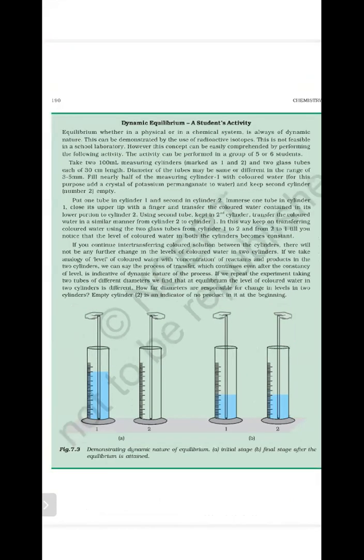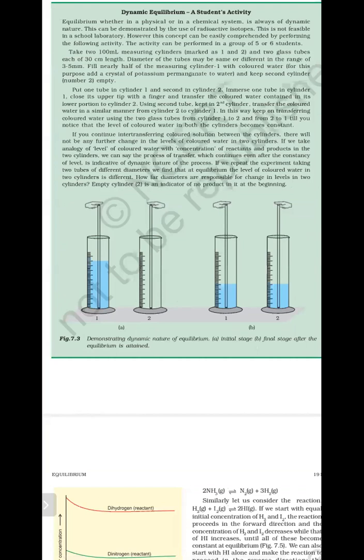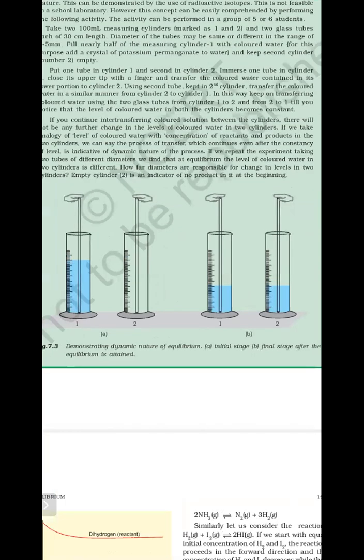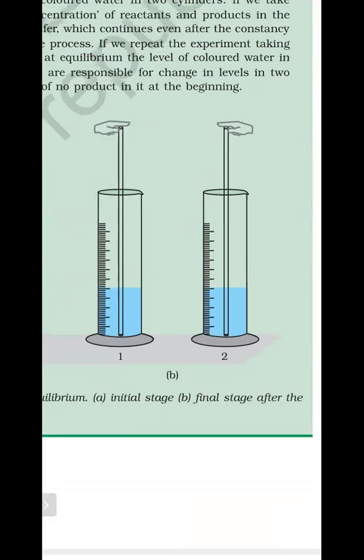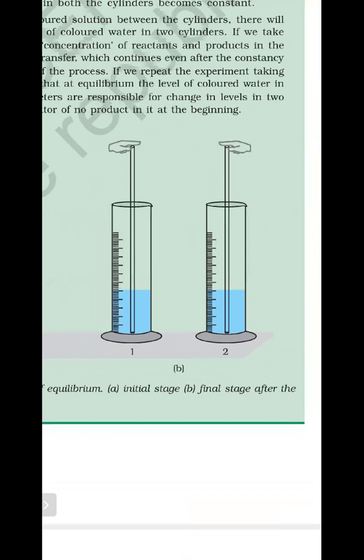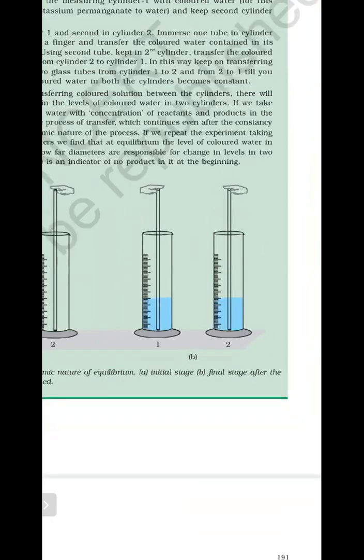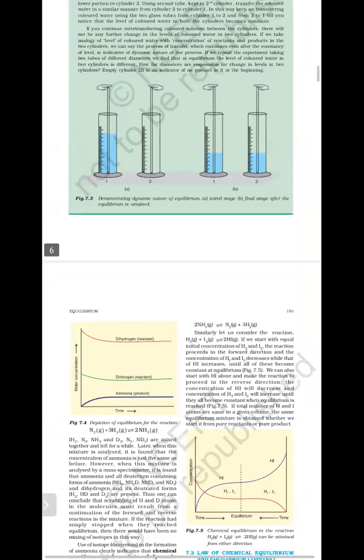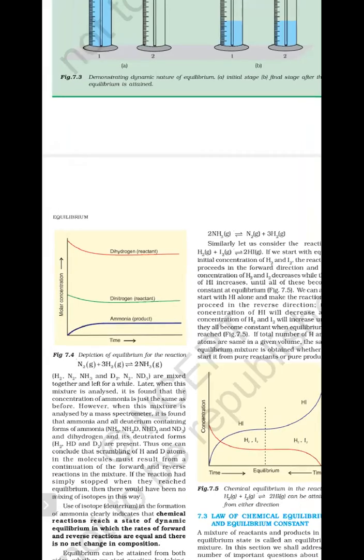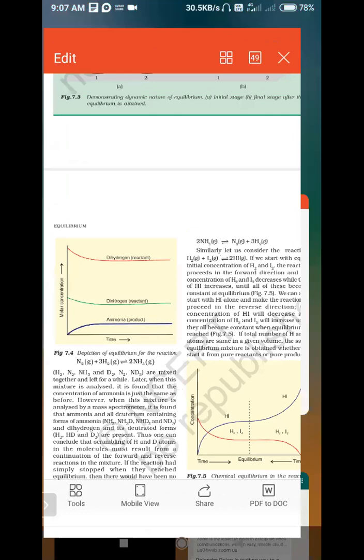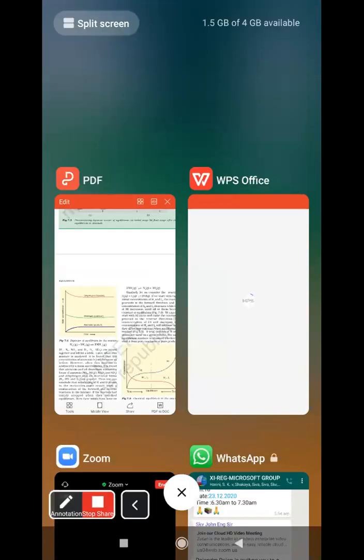I think in the student activity yesterday we saw that there are two beakers and one glass pipe dipped inside, equalizing the two colored solutions in the two beakers. Equal height is present in the beakers. That means the concentration of the solution remains the same. There is no change taking place. That is called dynamic equilibrium. So if any chemical reaction is happening, in chemical equilibrium the concentration of reactants and the concentration of products both